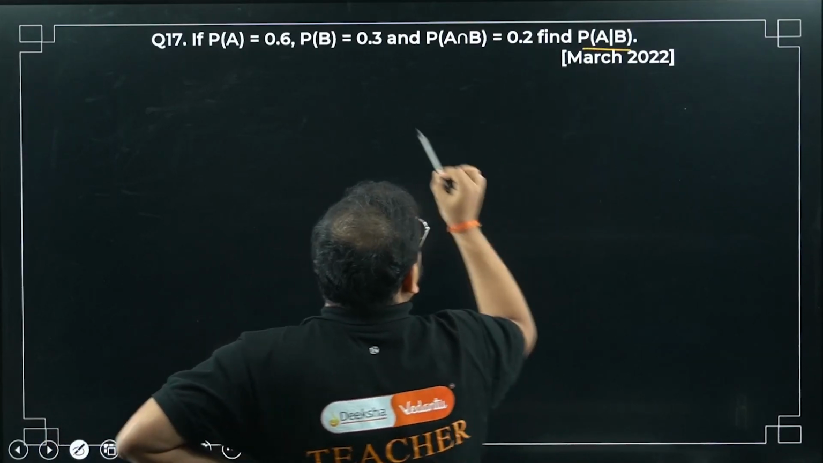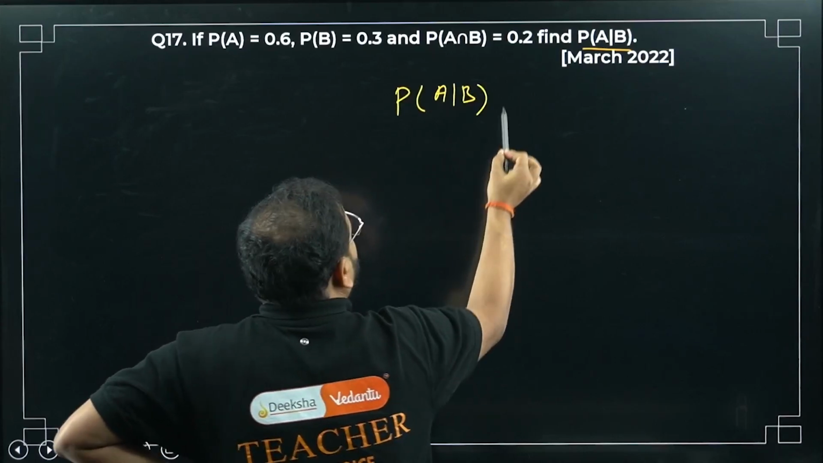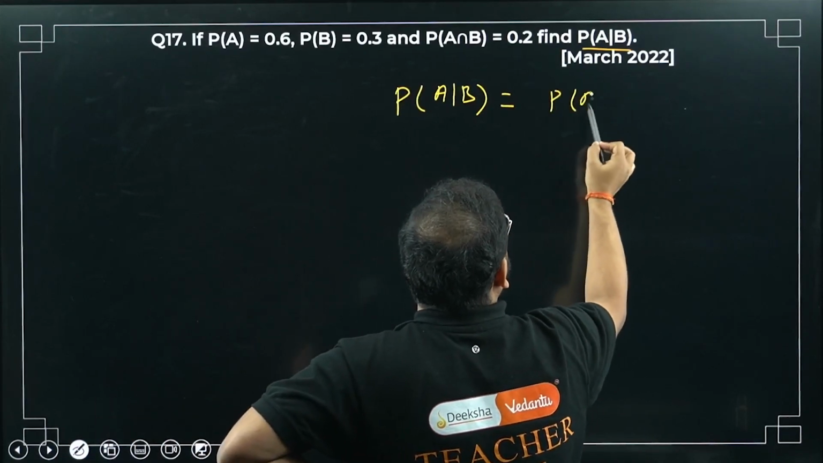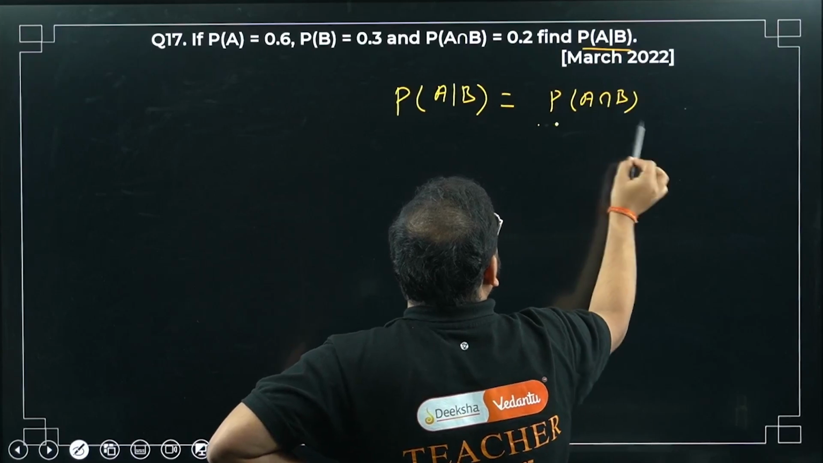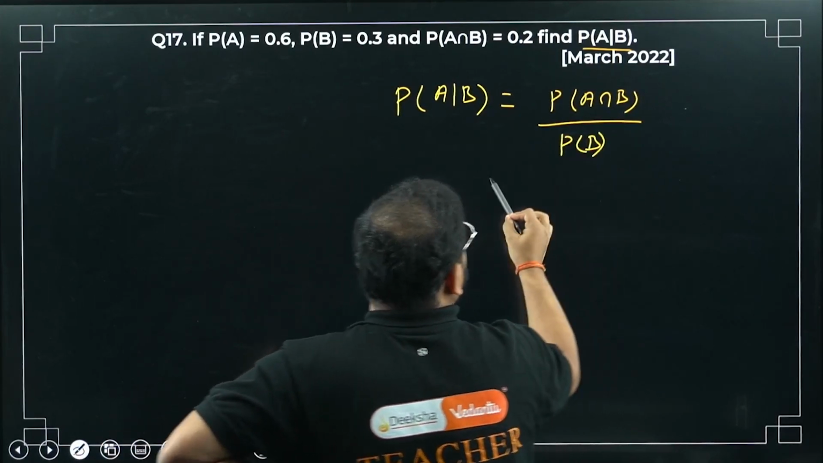Find P(A|B). B means B is given. Okay, so P(A|B) is P(A intersection B) divided by what? Divided by P(B).